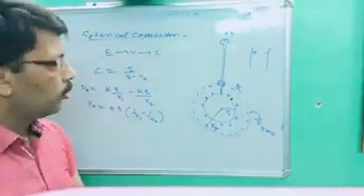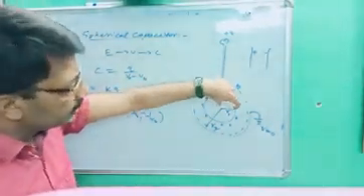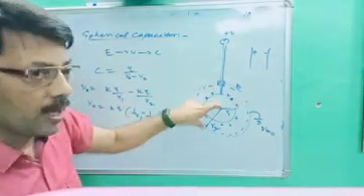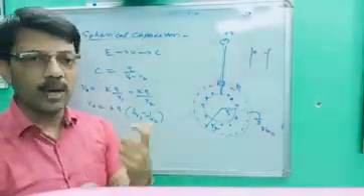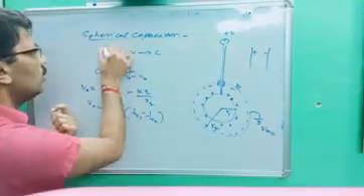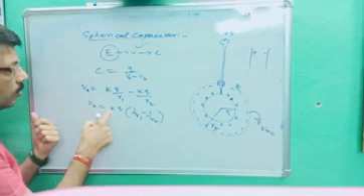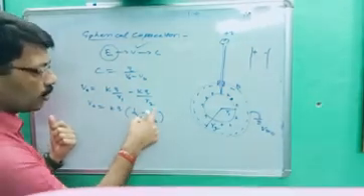Are you getting it? The potential at A is due to plus Q and due to minus Q. Plus Q is at distance R1 and minus Q is at distance R2. The formula for potential is KQ upon R. Directly, without the electric field, we can get the potential. So VA is equal to KQ times 1 by R1 minus 1 by R2.